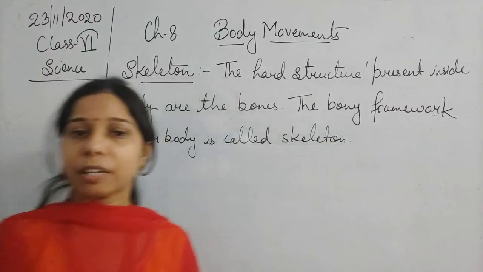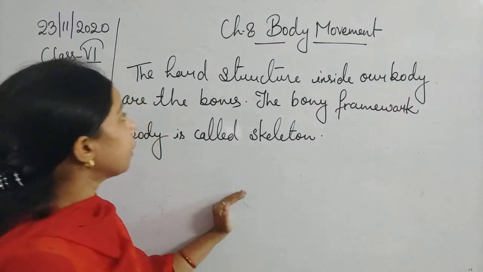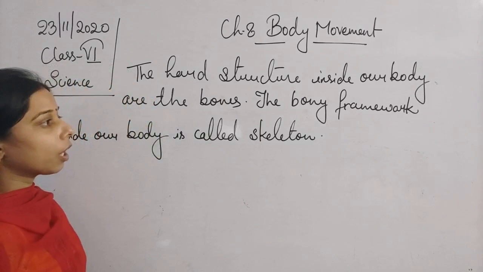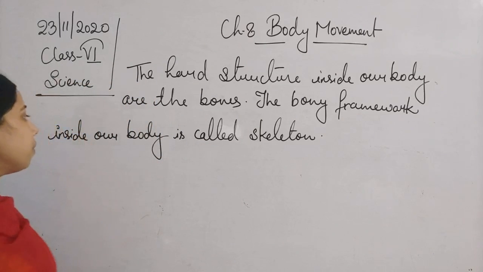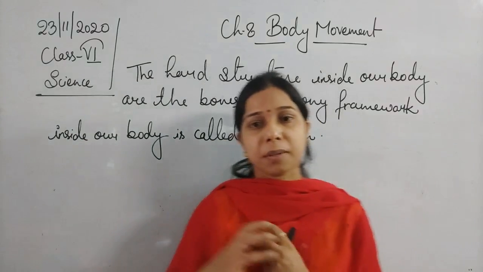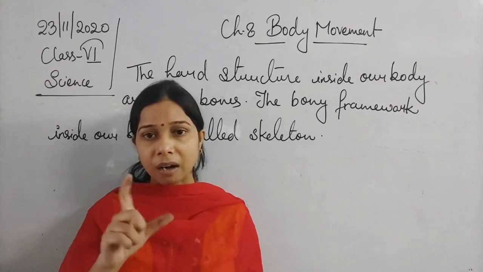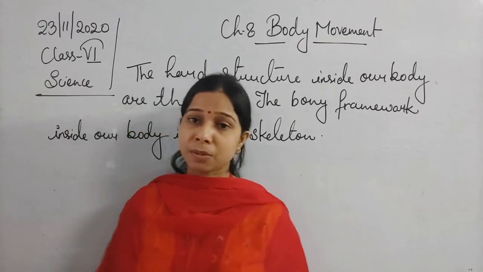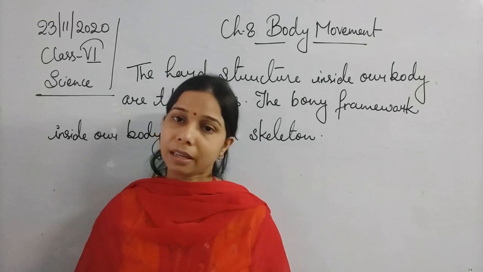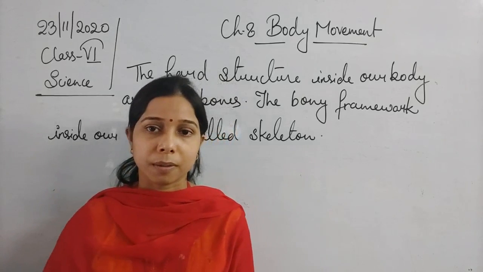Bony framework inside our body is called skeleton. Okay, so you see students, it is written here that the structures present inside our body are the bones, and the bony framework inside our body is called skeleton. When you see the human body, students, it is basically made up of a very hard substance. And that hard substance present inside our body, we call bones. You know that bones are the hardest substance present in the body.